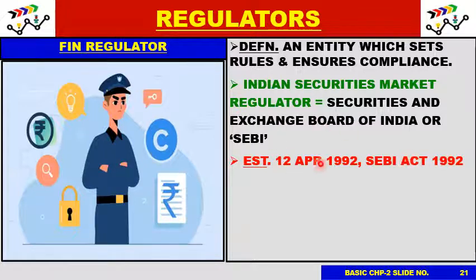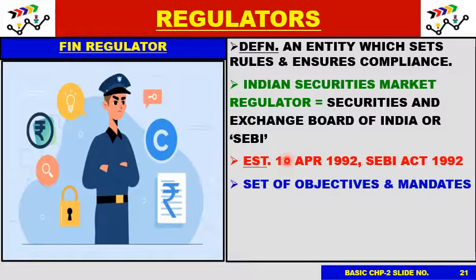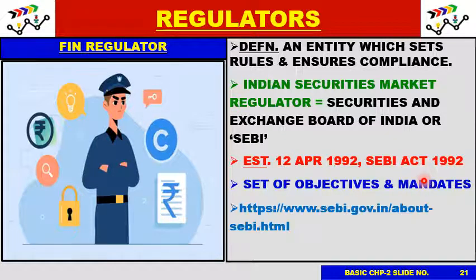You can see this is just around the time, some days after the Harshad Mehta scam took place. Now SEBI has a set of objectives and mandates which we'll see in the subsequent slides. If you want to go into detail about SEBI, you can visit this website. This is a hyperlink, or you can just copy it and put it in your web browser, and it will take you straight to the SEBI website.